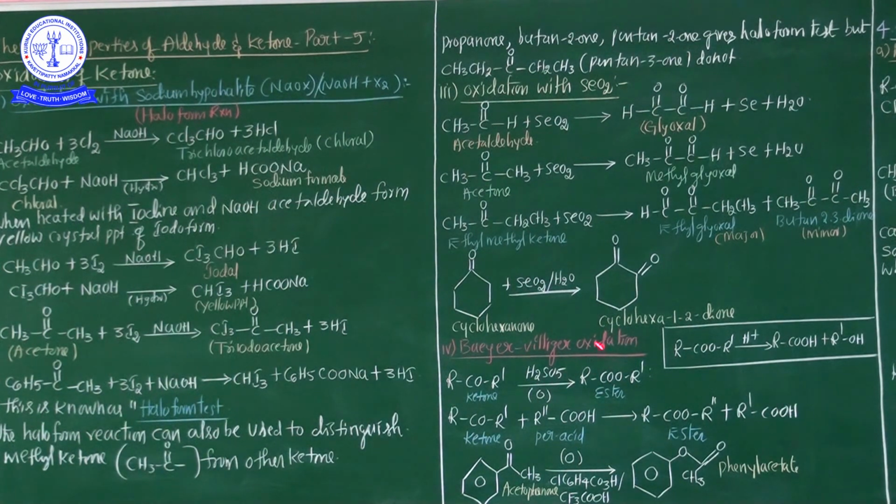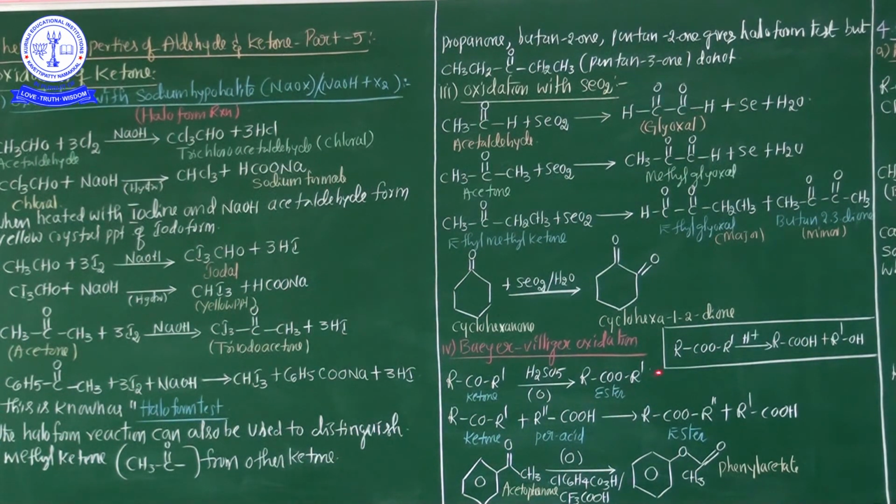Baeyer-Villiger oxidation process: ketones undergo oxidation with either Caro's acid, which is H2SO5, or perbenzoic acid C6H5CO3H, or m-chloroperbenzoic acid, or peracetic acid, or CF3CO3H also. Any one of these chemicals is treated with ketone.